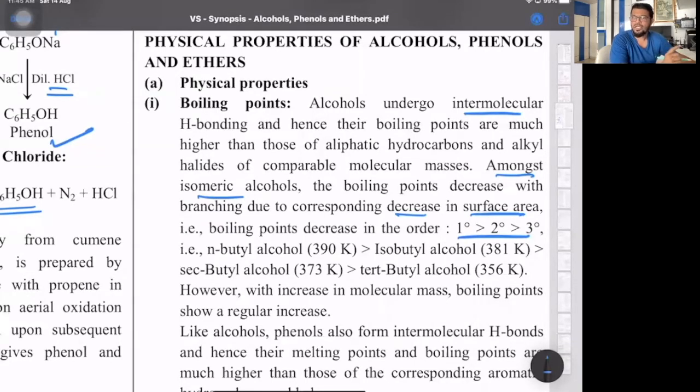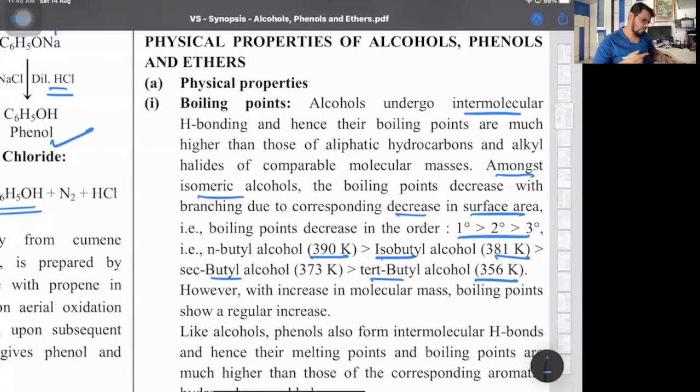So the order is important. If I have the 4 isomeric forms of butyl alcohol, N-, iso, sec, tert, then N-butyl is highest, then iso, then sec, then tert. You don't require any temperatures, but know the order because tert will have maximum branching, surface area would be least. So normal alcohols, molar mass increases, boiling point increases. For isomeric forms, which start from propyl onwards, like N-propyl and isopropyl, N-propyl will have a higher boiling point than isopropyl because N-propyl is a straight chain, so surface area is more.